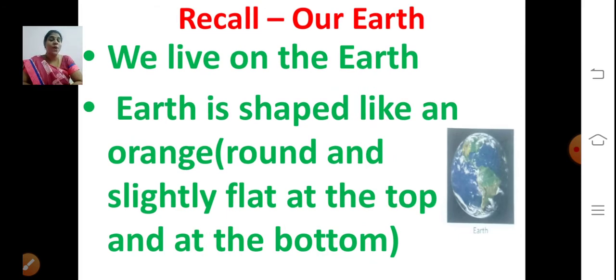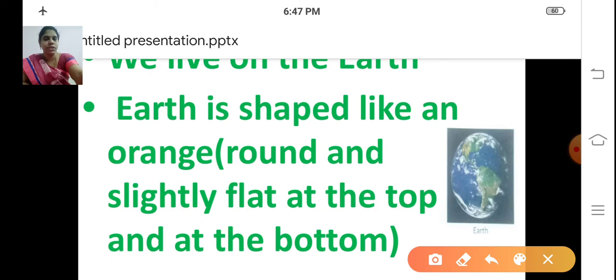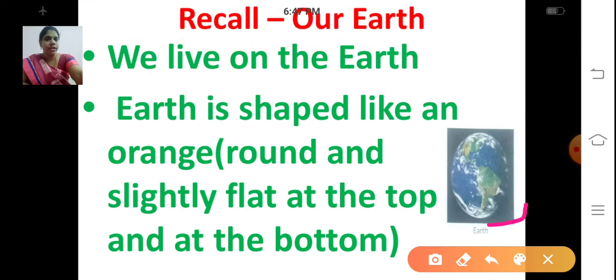It looks like an orange. So it is round, but it is not fully round, and it is slightly flat at the top and at the bottom. Just see this picture. It is not fully round, and it is slightly flat at the top and the bottom.